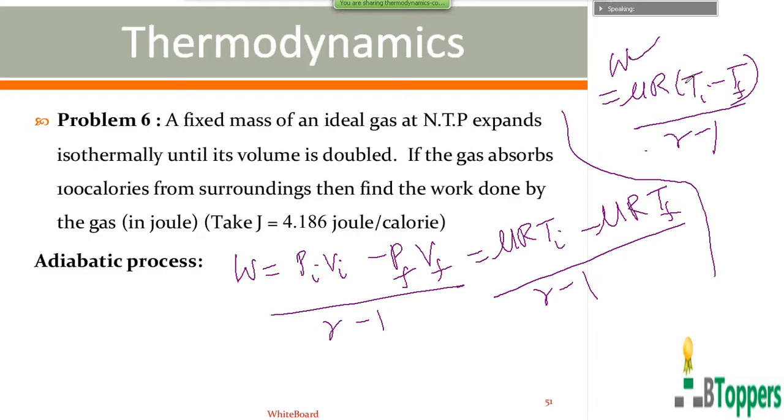So work done by the gas is positive if Ti is more than Tf. W is positive, that means during expansion of gas, W is positive, Ti is greater than Tf. That is, Tf is less than Ti. Final temperature less than the initial temperature, adiabatic expansion. During the compression of the gas, W is negative. So Ti minus Tf is negative. That is, Tf is greater than Ti. That means the temperature of the gas increases in the adiabatic compression.